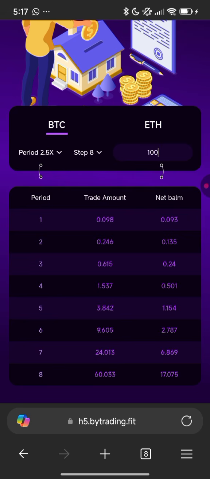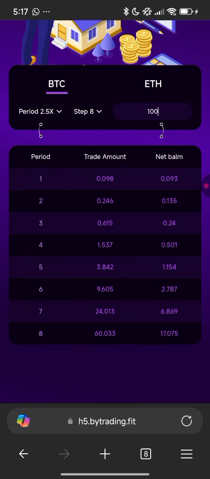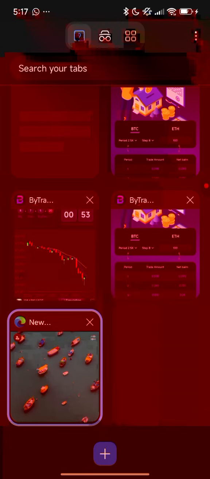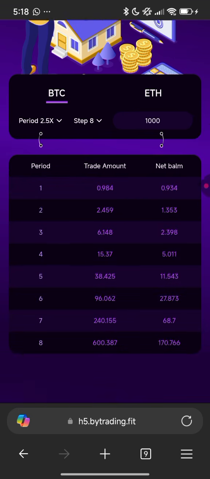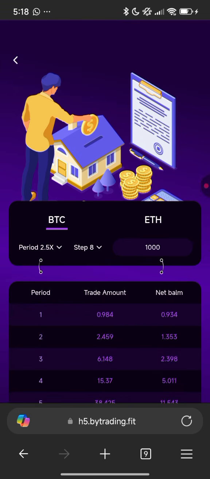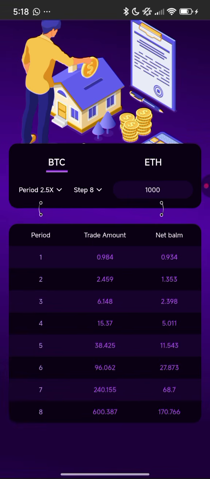So this is how you can use it. For your own good and for your own betterment, you need to put this page in another tab. I have put it in another tab, so it's already right here, so I can easily access it. Now I'll go to the page and show you guys how you can start registering. For the Telegram group, I'm going to be dropping the link in the description of this video or in the comment section for you to follow.